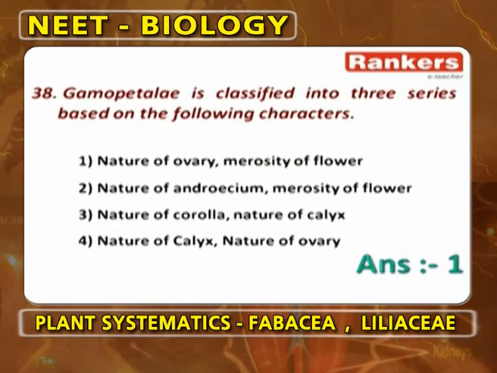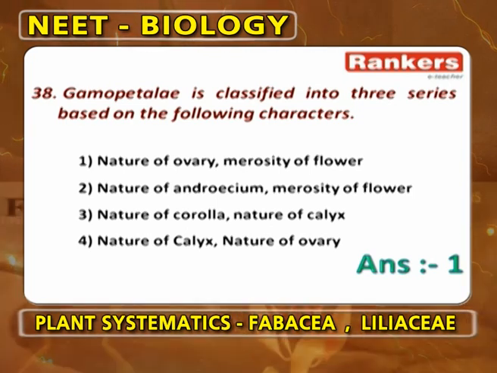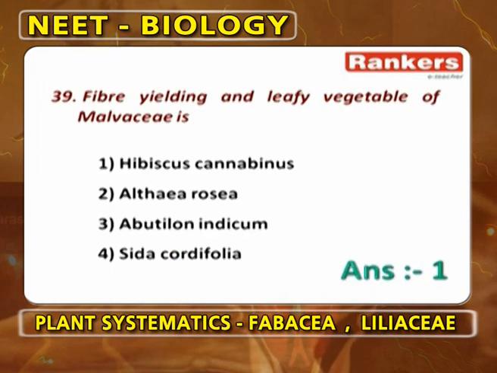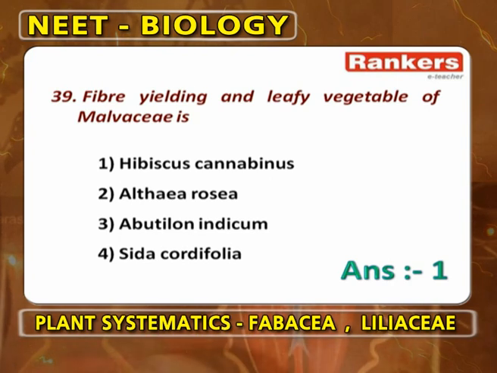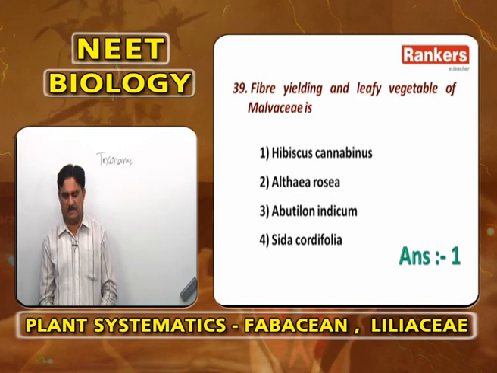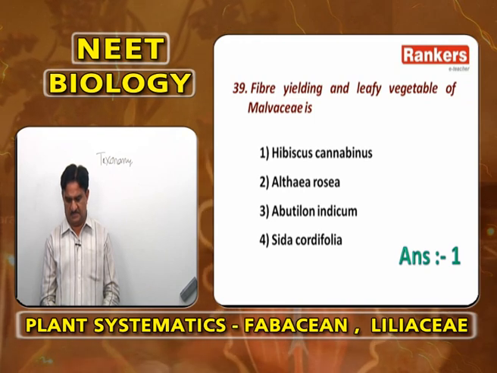Gamopetalae is classified into 3 series based on which of the following characters? Nature of ovary and merosity of the flower. Next, first option. Fiber yielding and leafy vegetable of Malvaceae is Hibiscus cannabinus. Althaea rosea, Abutilon indicum, Sida cordifolia are different types of plants which are not giving fiber and leafy vegetables.